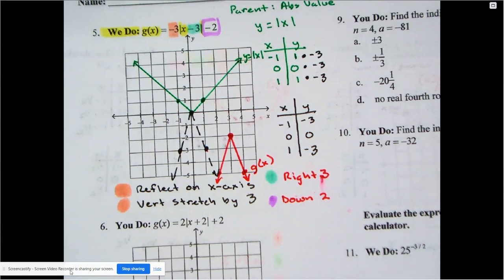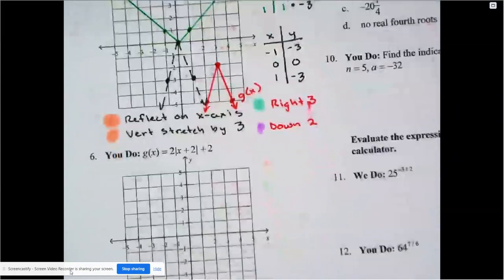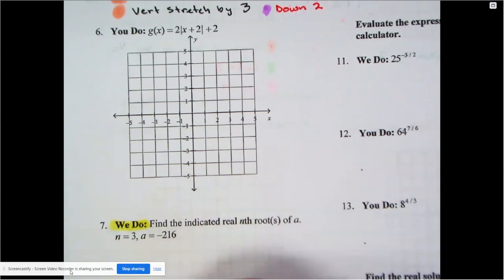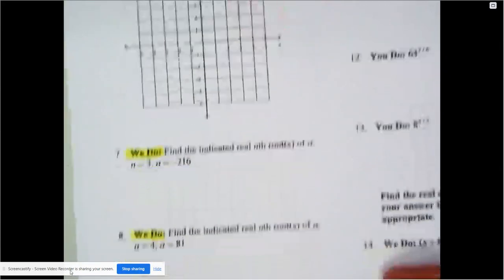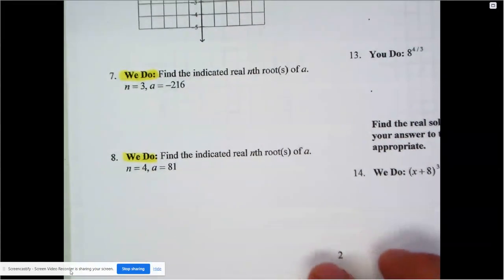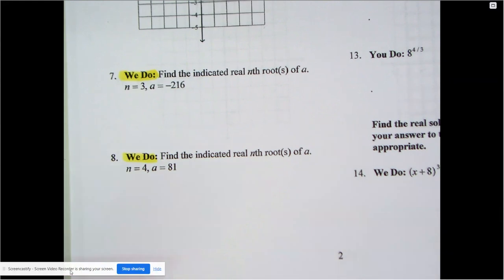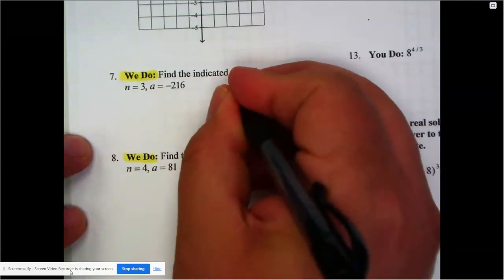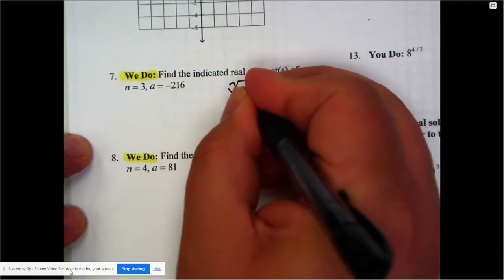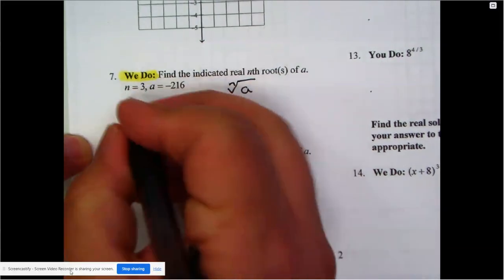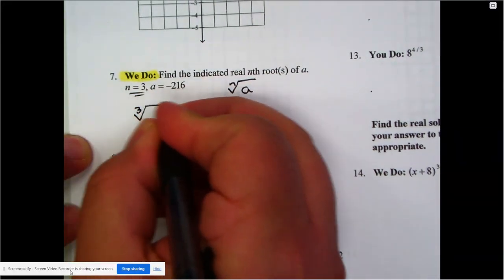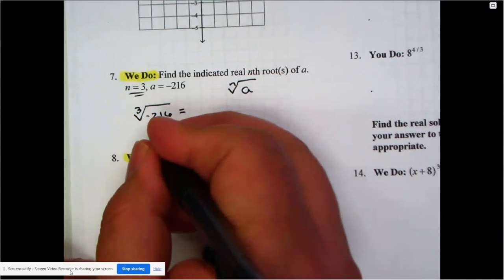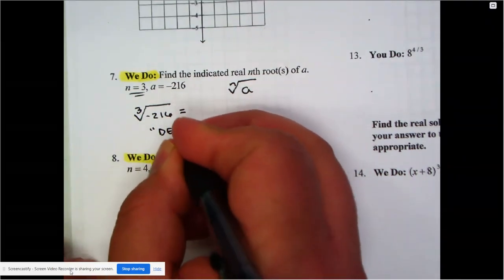Now, continuing with the we do's, if you look at the bottom, so there's your you do right there. But here's another we do. In fact, there's two we do's right next to each other, right after each other there. All right, so here are the we do's. It says, find the indicated nth root of a. What they're basically telling me is, remember, they're saying perform an nth root of whatever value they throw at you. So the 3 is out here. The a is on the inside. Now, this is, of course, where Desmos can help you out. We've talked about how to find these values on Desmos.